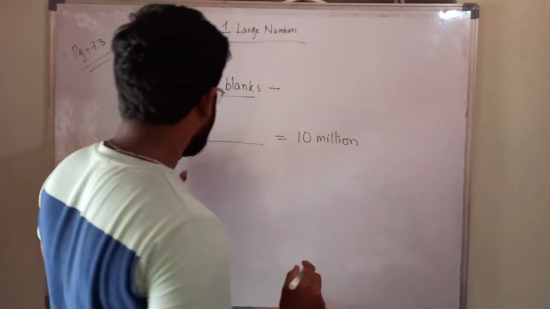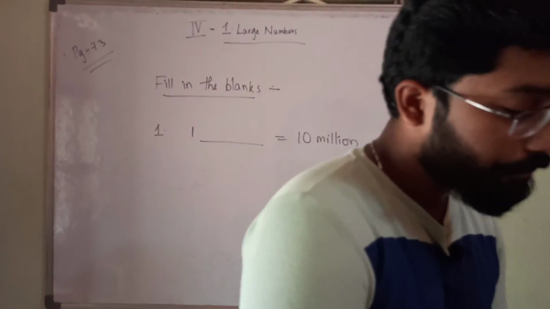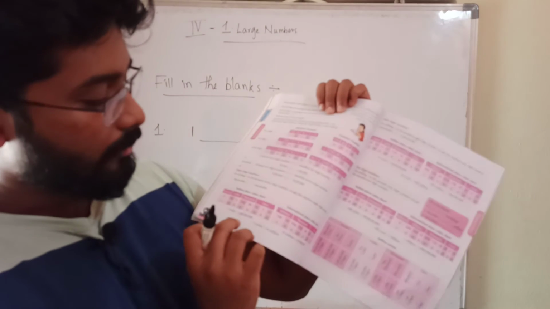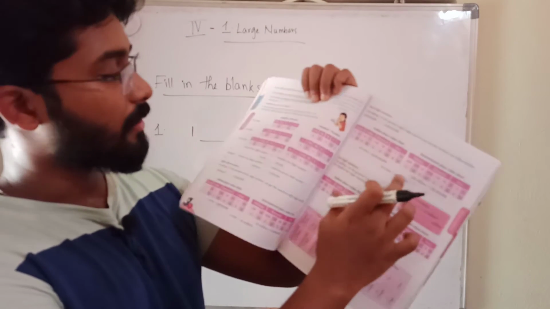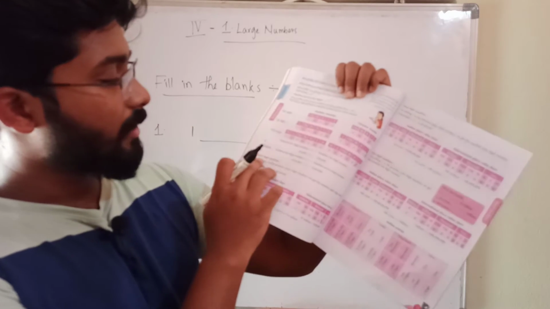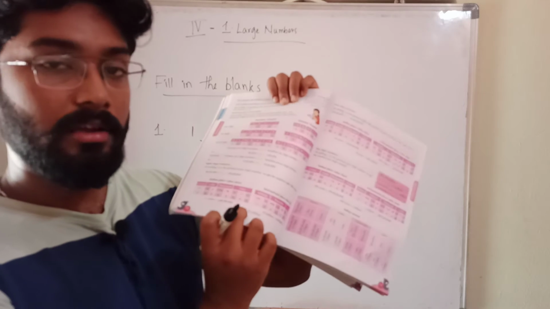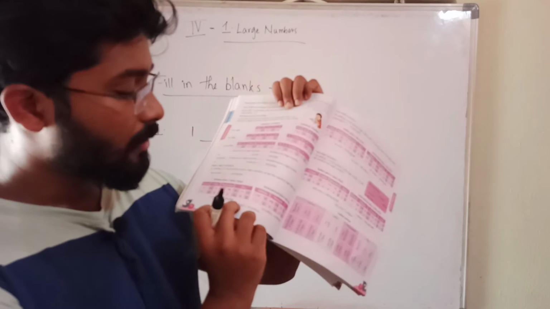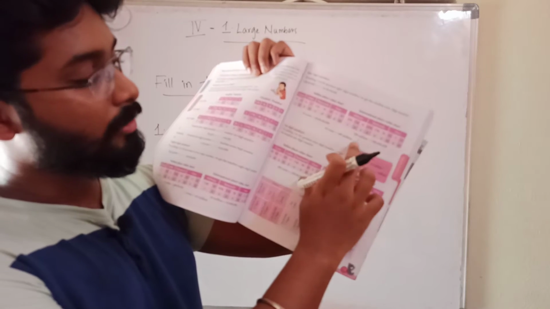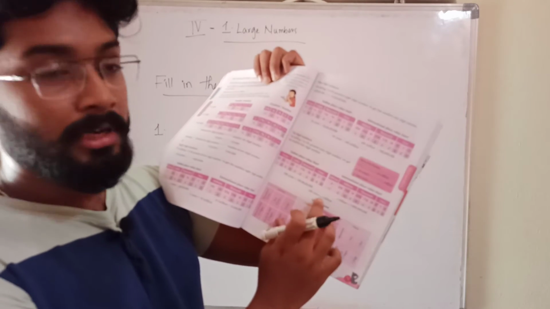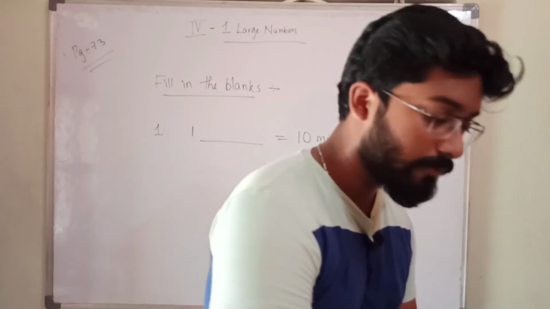So here he gave: 1 crore equal to 10 million, 10 crore equal to 100 million. Starting from 8-digit numbers, he has given something. I have also said in the previous class, 1 crore equal to 10 million, 10 crore equal to 100 million, 100 crore equal to 1 billion. So you have to understand them very carefully.